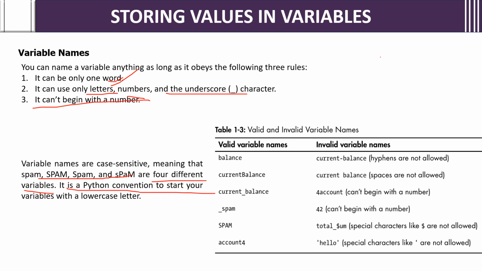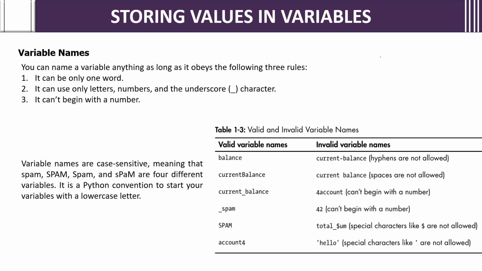It is a Python convention to start your variables with a lowercase letter. Usually in Python we start the variable with a small letter like spam or eggs. Still, it's your wish. I am telling this because of the examples which you have done.